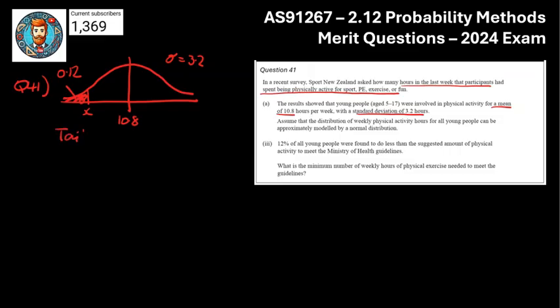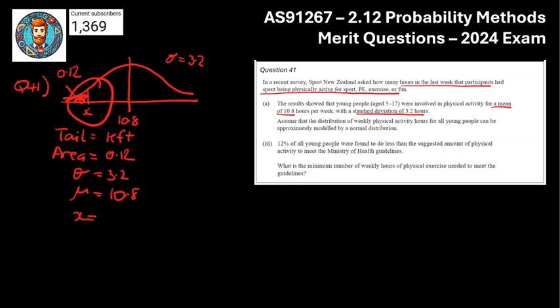My tail here is a left tail, because the shaded area is on the left-hand side of my curve. The area relates to the probability you're given, so that's 0.12. We've been given a standard deviation of 3.2 and a mean of 10.8. When I plug that into my calculator, that's going to give me X, which is that number over there, and that was 7.04 hours per week.